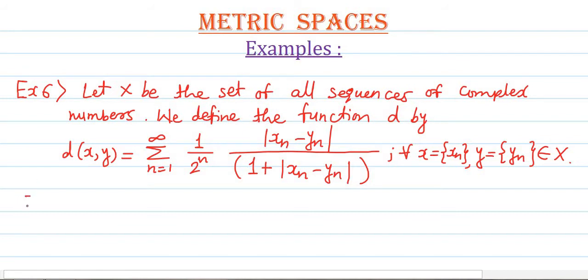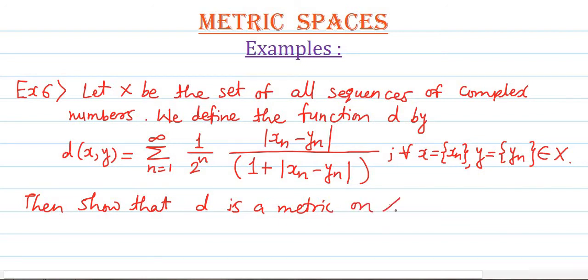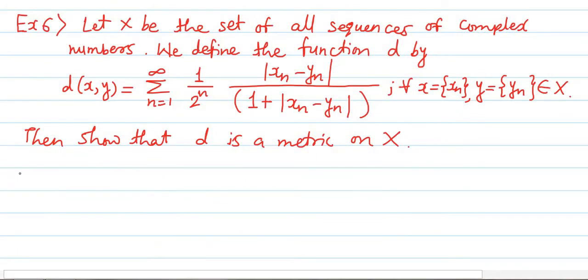Okay, then show that d is a metric on X. We have to show that d is a metric on X. We will solve this example.